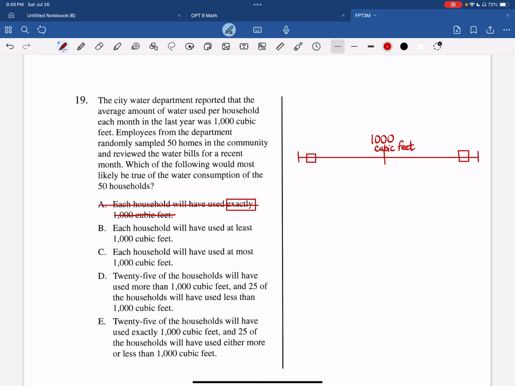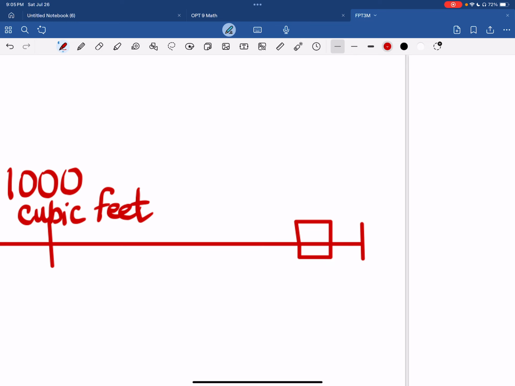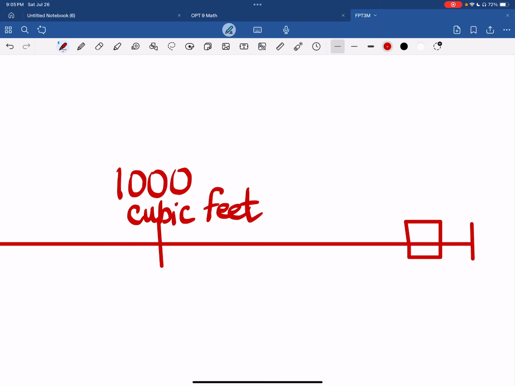Each household will have used at least 1,000 cubic feet. Well, that would mean that we're looking at a situation where this is the lowest possible point and everybody used more than 1,000 cubic feet. If that were the case, 1,000 would not be the average. It would be the lowest point, and something up here would be the highest point, so the average would be somewhere in here.